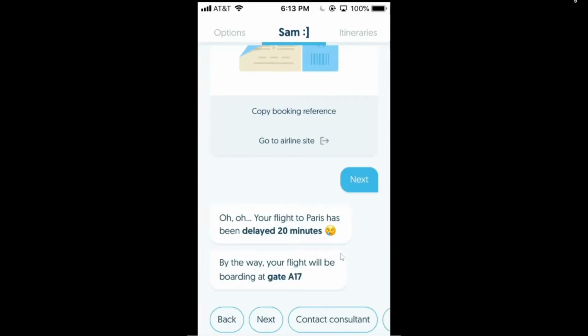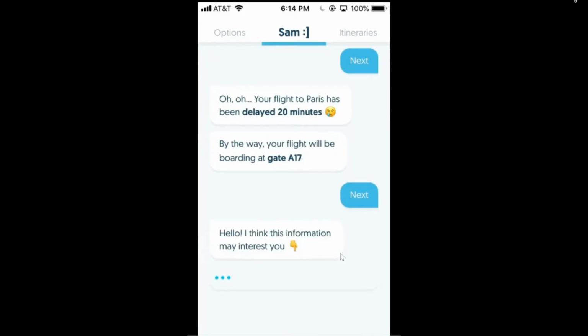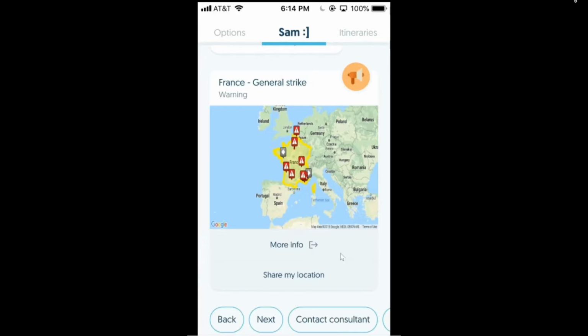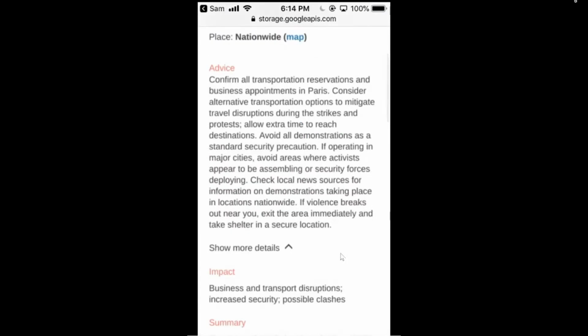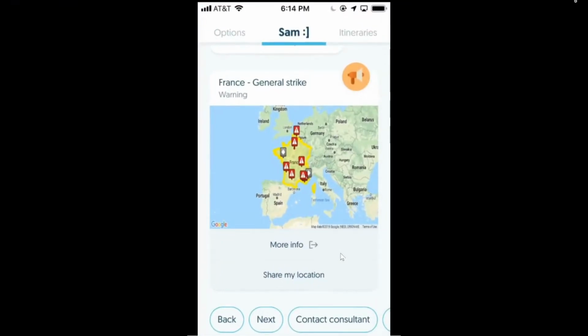The beauty behind SAM, more importantly, lies in the updates that we receive about your trip, whether it comes down to your flight being delayed or on time, or if the gate has changed or it's in a different terminal, or if there might be even something such as a strike, where we see here in this example in France, there's a nationwide strike. We're pulling in intelligence from our travel risk partners WorldAware, formerly iJet, and then delivering it straight to the client,